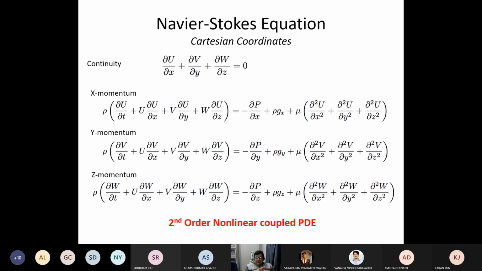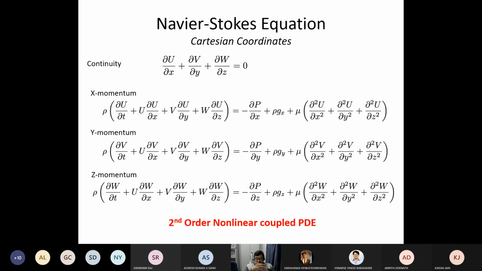So whenever you have multiple independent variables, that's where you bring in the concept of partial differential equations, right? Multiple independent variables operating on multiple dependent variables. Correct? What type of partial differential equation is this? Linear or nonlinear? These are linear or nonlinear equations? Non-linear.